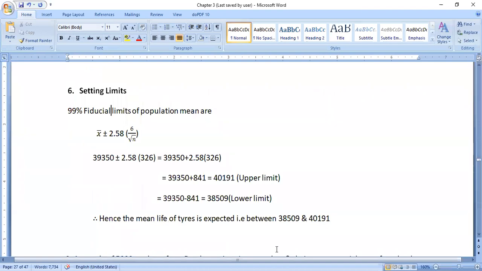Okay, this is the second problem in this method that we discussed. In the previous class we discussed the first problem also.